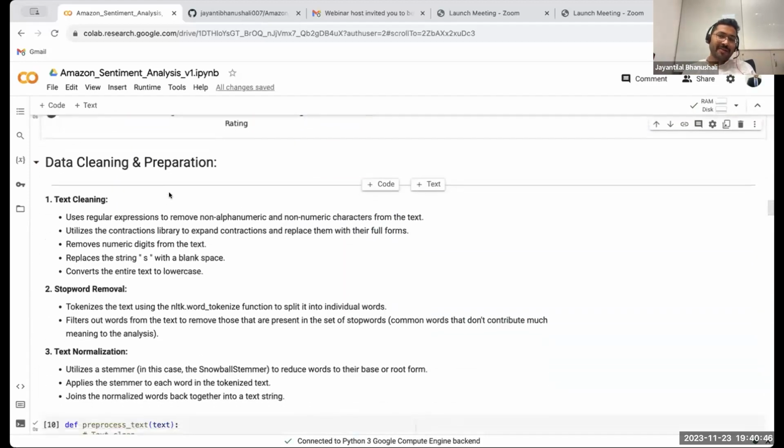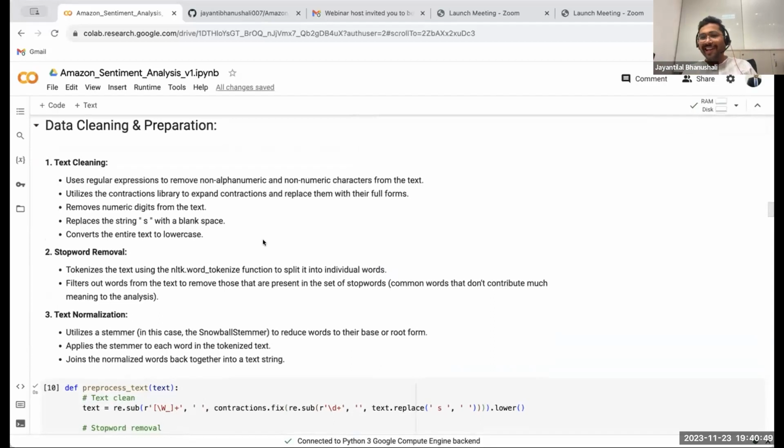Okay. This is where the actual hard work starts, right? Dealing with text data is very different from dealing with structured data. Now, the problem with text data is that the amount of variability it has is simply huge. Anybody can type anything. It does not have a fixed number of words. It does not have a fixed length of words. Anybody can write the same word in a different manner, right? It's open to interpretation. So there is a lot of permutation and combination that you can do here. So text data is a completely wild thing to analyze.